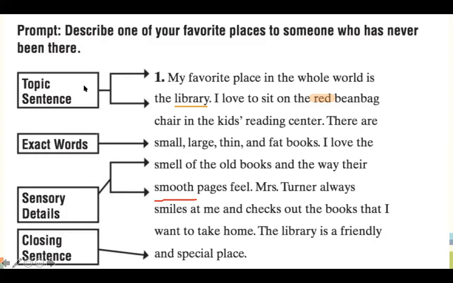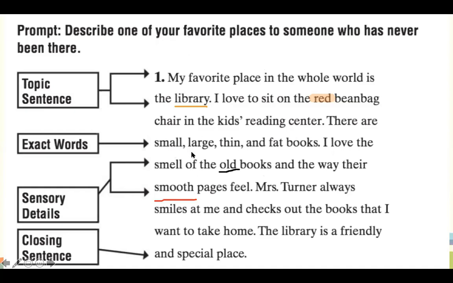Okay, is there anyone else who can underline a sensory detail word? There are more. Okay, let's go for Hannah. Can you go ahead and underline some sensory details that you can see? Good girl, well done. So Hannah has underlined the word old here. I love the smell of the old books.